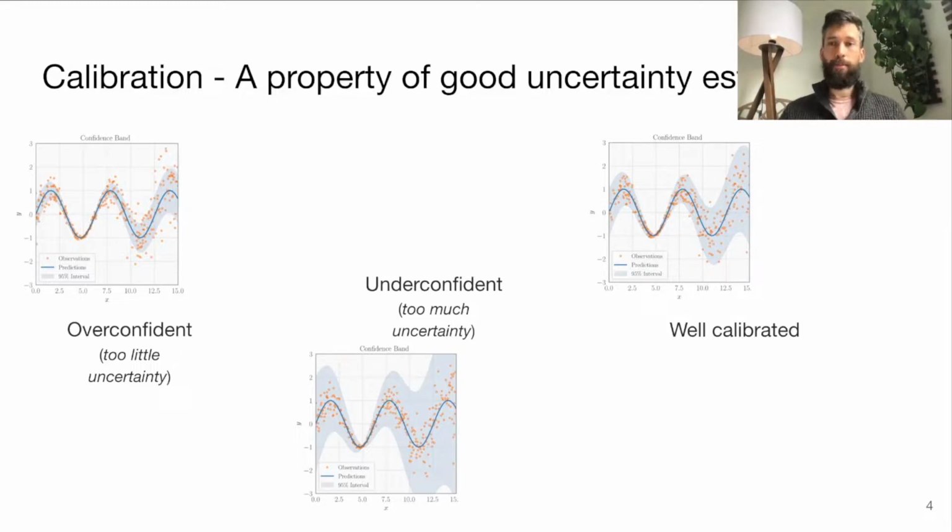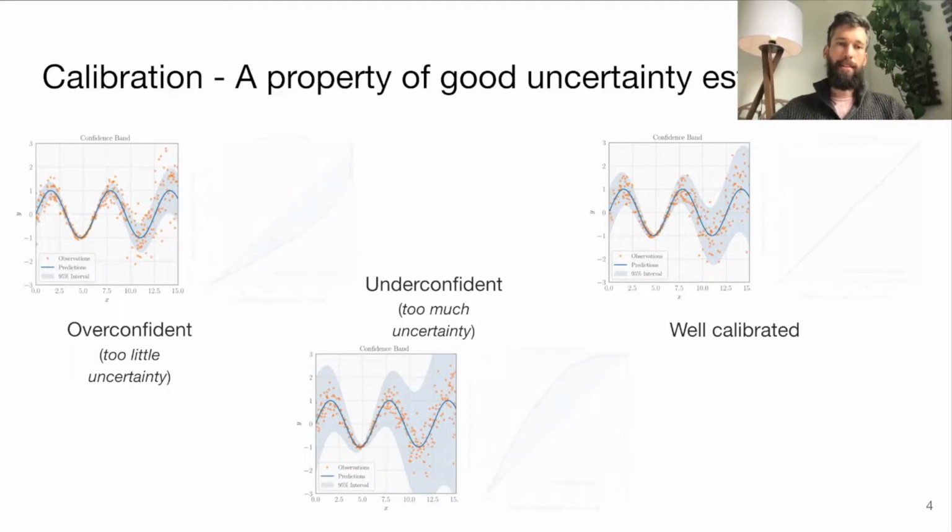In the first graph, we see that too many points are outside the 95% confidence interval. We say that the model is overconfident since it failed to appreciate the amount of noise in the data. The middle model is underconfident. It's afraid of the noise and makes really wide confidence intervals just in case. The final model is well calibrated and around 95% of the points are inside the confidence interval.